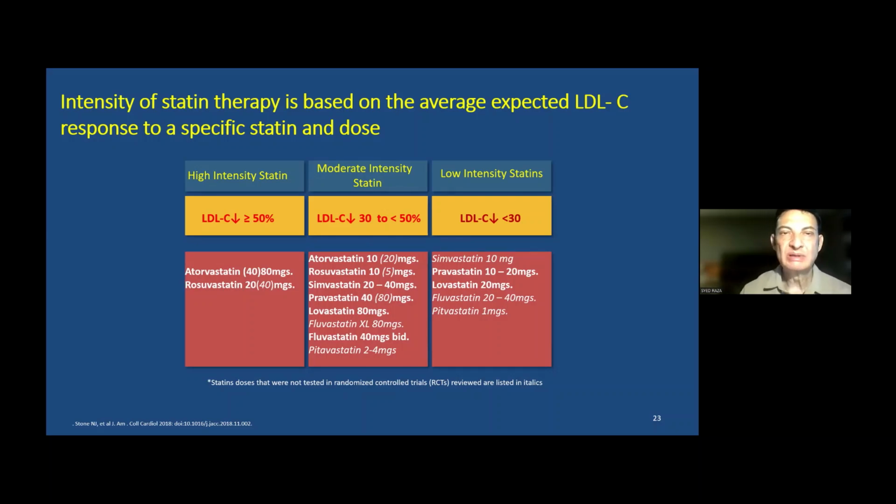So remember, this is very, very important that once we know the risk of the patients, if the risk of the patient for future cardiovascular event is quite high, then please do not shy away from using the high intensity statin, which are shown here. Either you use atorvastatin 80 milligrams. If you feel that for some reason you cannot use 80 milligrams, then at least use 40 milligrams, nothing below that. So please do not prescribe simvastatin 10 milligrams or pravastatin 10 milligrams in these high-risk group patients, because you are not doing any favor. Rather, you will be causing harm to these patients in preventing future cardiovascular events.